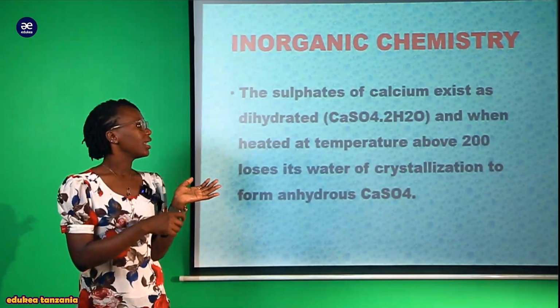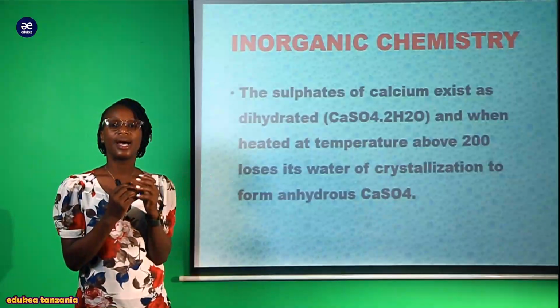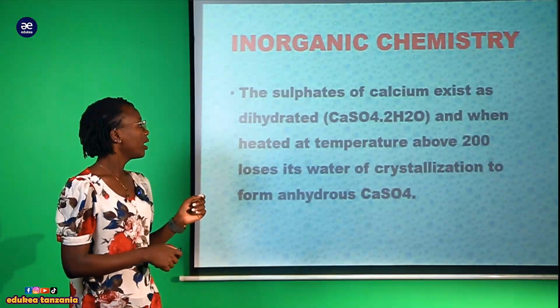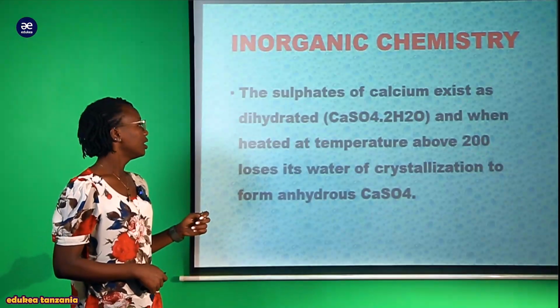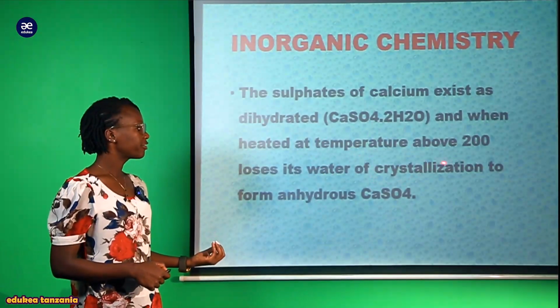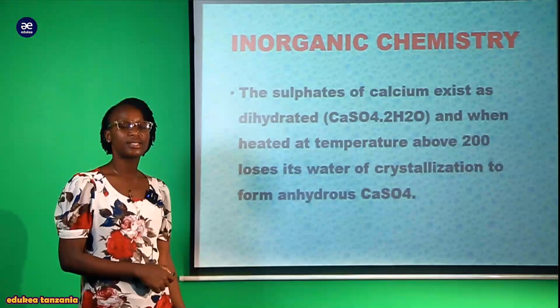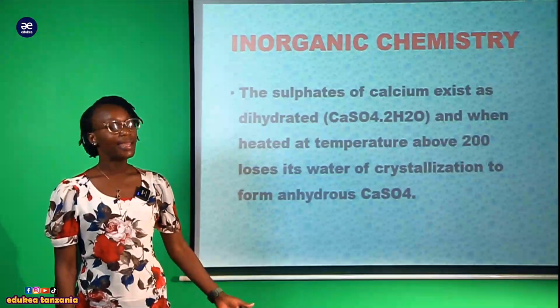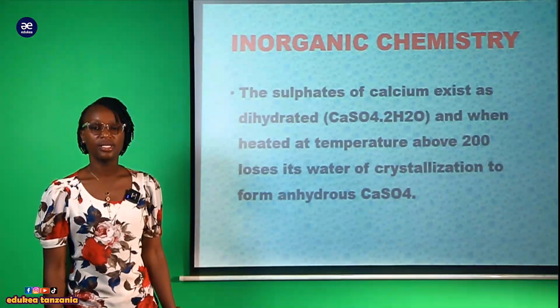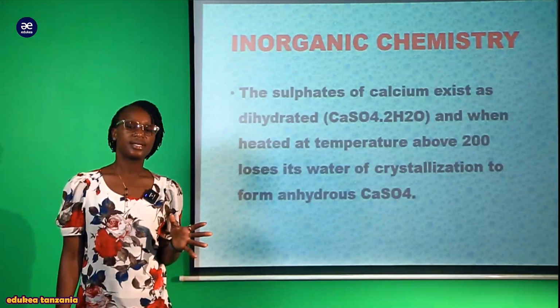Kwa hiyo hii the sulfate of calcium it is hydrated. Anasema and when heated at temperature above 200 degrees Celsius it loses its water of crystallization to form anhydrous calcium sulfate. Sasa hii compound unaiona hapa ambayo ni calcium sulfate huwa ina exist as hydrated.